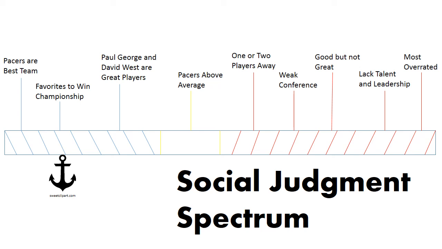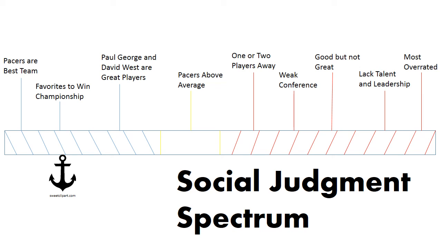Keeping ego involvement and the perceived range of her latitudes in mind, an example of an argument Alec could make would be, Paul George and David West are great players, but I feel like they are just one or two more good players away from becoming a championship team. Here, Alec concedes a statement that lands in her latitude of acceptance in order to, in a sense, soften her up to future statements that will land in her latitude of rejection. Not too far, though, at least in the beginning.